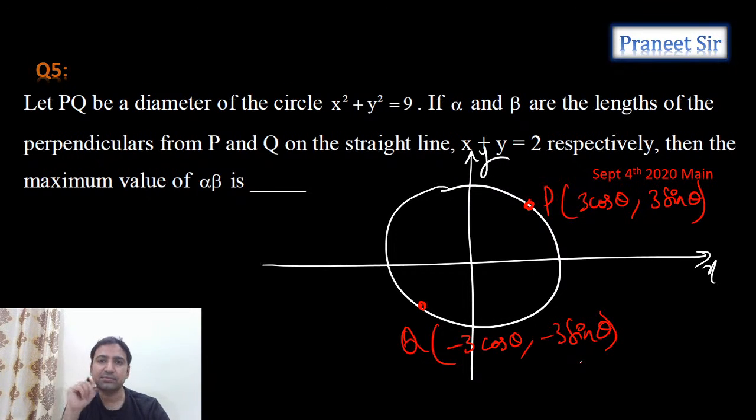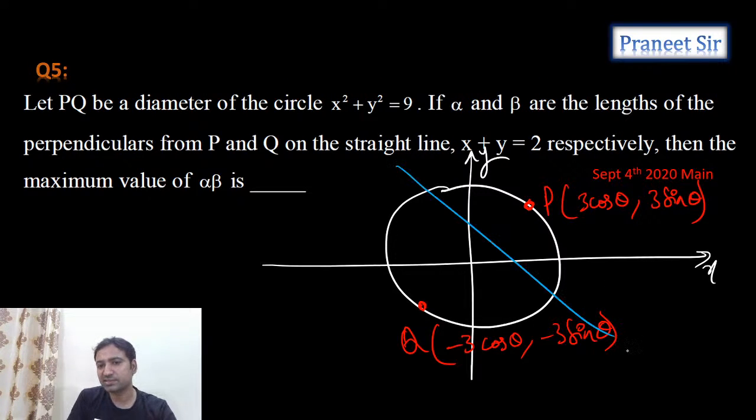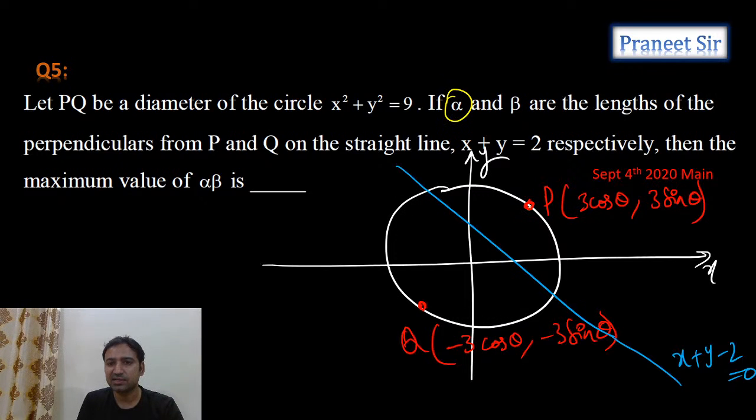Now can I calculate the perpendicular distance from the point to the line x plus y is equal to 2? Can I say it like this? The given line is x plus y is equal to 2. Let's take this line as x plus y minus 2 is equal to 0. Now for this circle and this straight line, can I calculate the perpendicular distance from P to this line? Why? Because alpha is nothing but this, and this is beta.